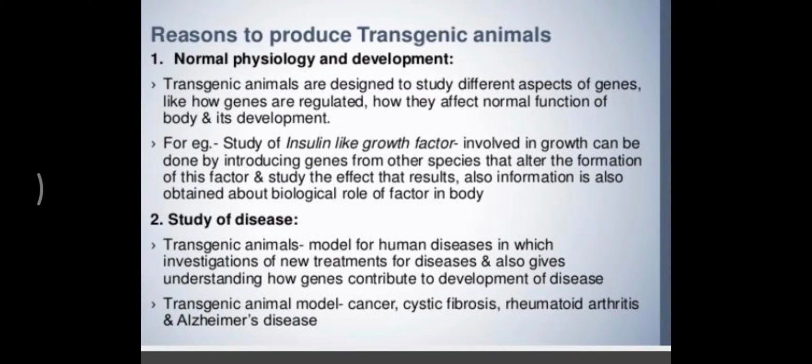Then they help you to study a disease. They are specifically designed to understand how genes contribute to the development of disease, so that new methods of treatment are investigated and developed against the disease. Many transgenic models exist for diseases like cancer, rheumatoid arthritis, cystic fibrosis, Alzheimer's disease, etc.